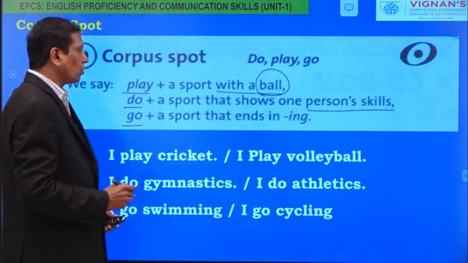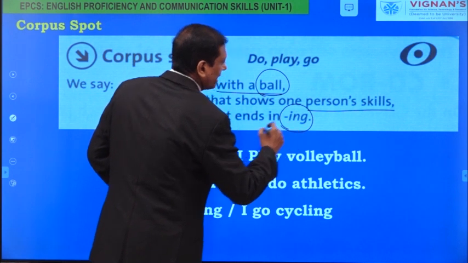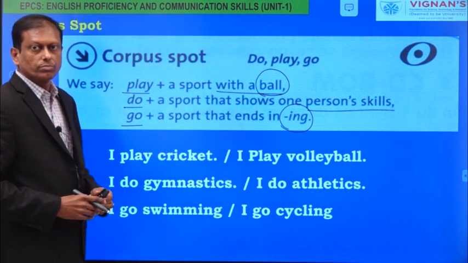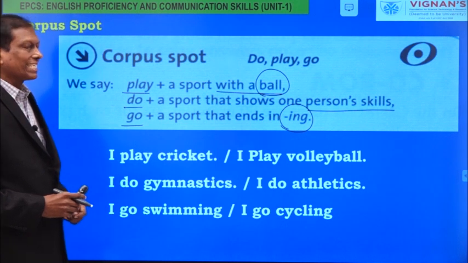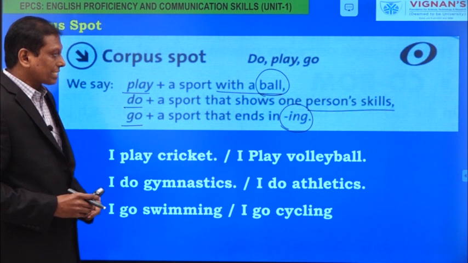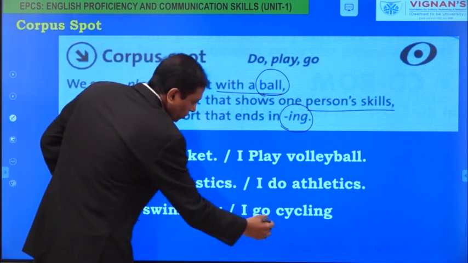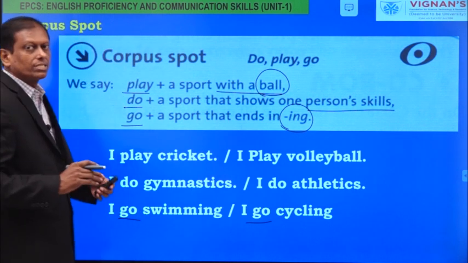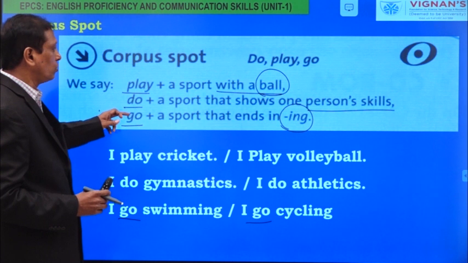Next, go is used for the names of sports that end in the ing form, like skiing, swimming, and cycling. Here we use go. So this is the correct use of these three verbs: play, do, go.